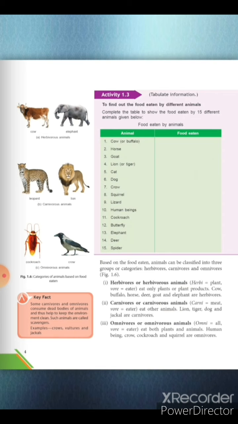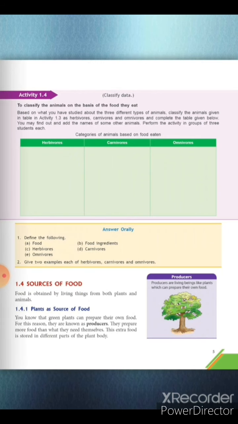For example, cow, buffalo, horse, deer, goat, and elephant are herbivores. Next is carnivores. Carnivores are the animals that eat other animals, or we can say that they eat meat products, for example lion, tiger, dog, jackal. These all are carnivorous animals. Next we come to omnivorous. Omnivorous animals eat both plants as well as animals. For example, human being, crow, cockroach, and squirrel are omnivorous animals.